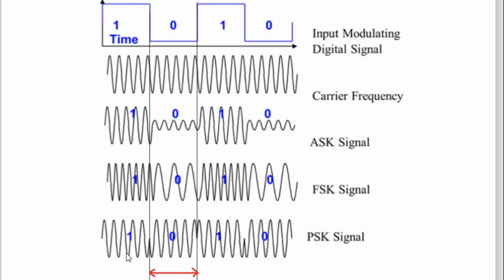And phase shift keying finally. See here, this sine wave is continuously going till here. And here the phase shift takes place. Here, see, this W means phase shift is taking place, and this sine wave is again continued.